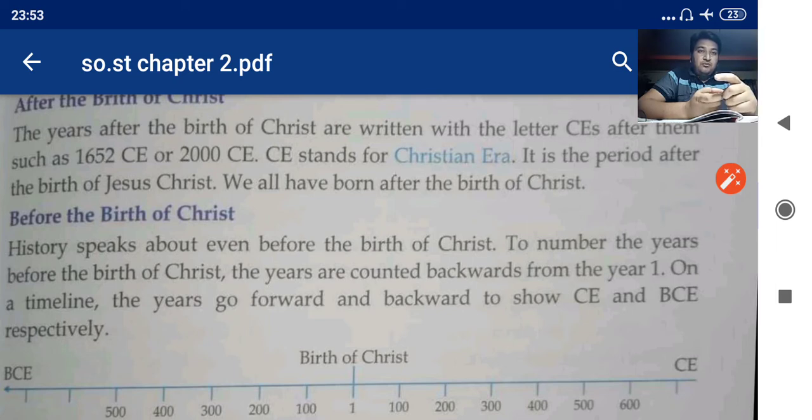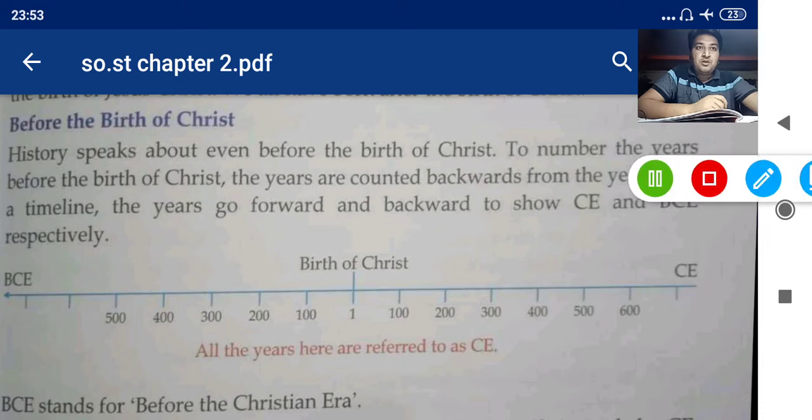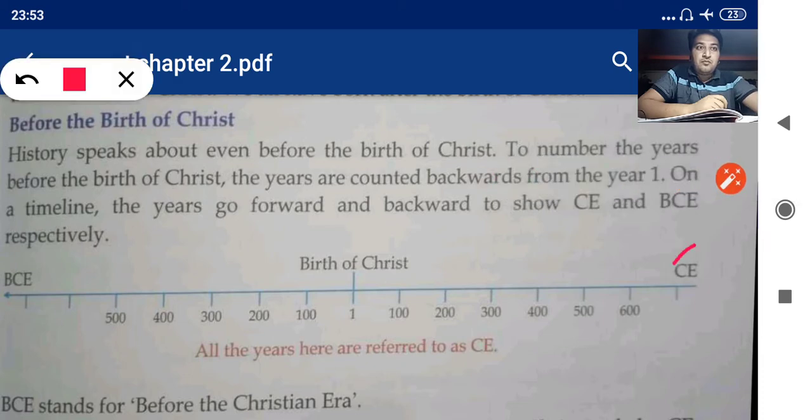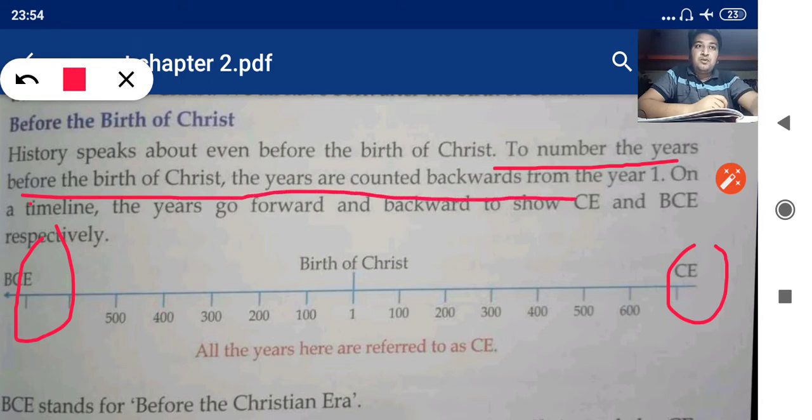On a timeline, years go forward and backward to show CE and BCE respectively. You can see here, see birth of Christ. Here it is shown CE, and here BCE. And this is a very important line in this paragraph. To number the years before the birth of Christ, the years are counted backward from the year 1.